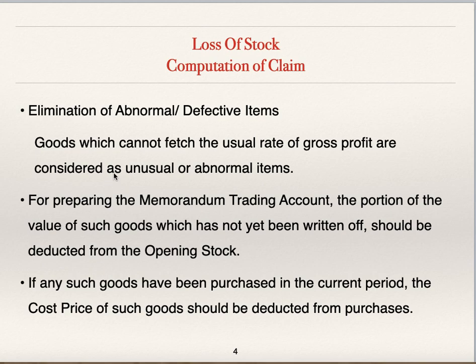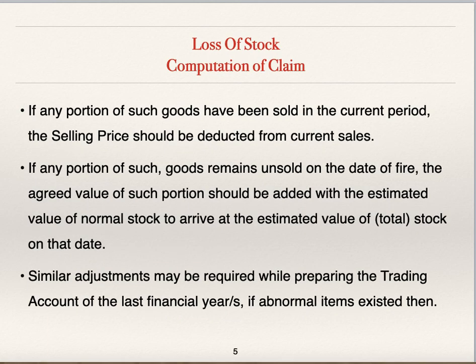If there are any abnormal or unusual or defective items which cannot fetch the usual rate of gross profit, they are to be deducted, eliminated while preparing the memorandum trading account as well as the trading account of the last year. So, the cost of such abnormal items is to be deducted from opening stock, closing stock as well as purchases, and selling price is to be deducted from sales if these abnormal items are sold.